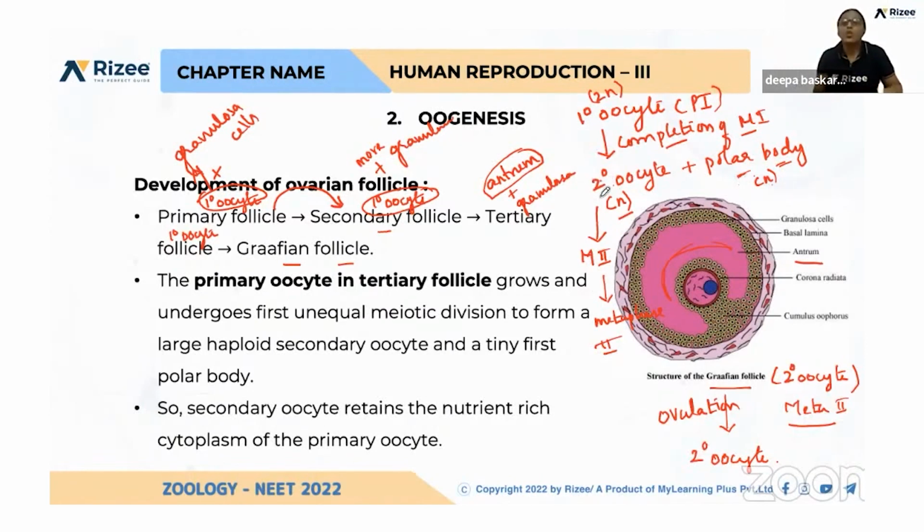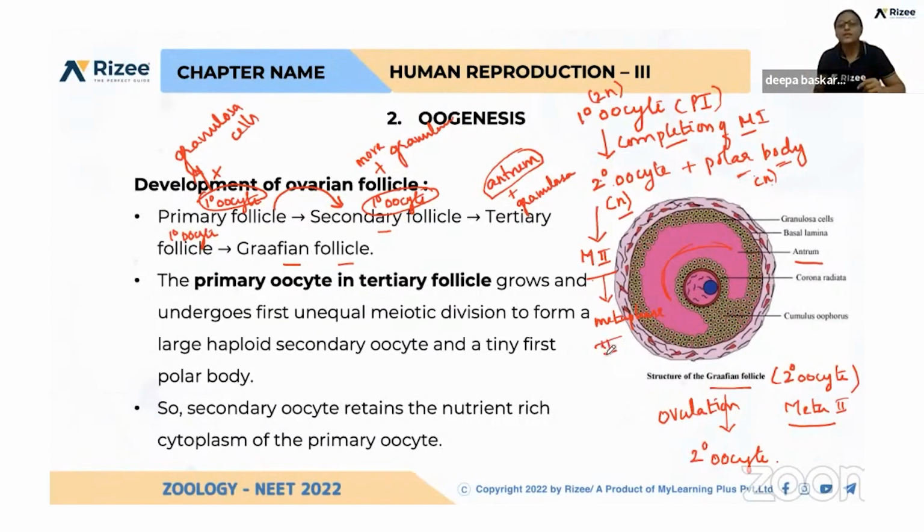Okay, so now inside the Graafian follicle, the secondary oocyte that completed meiosis 1 again starts meiosis 2 also in the Graafian follicle. So meiosis 2 again begins with prophase. It completes prophase of meiosis 2. Next is metaphase, that is alignment of chromosomes in the equatorial plane.